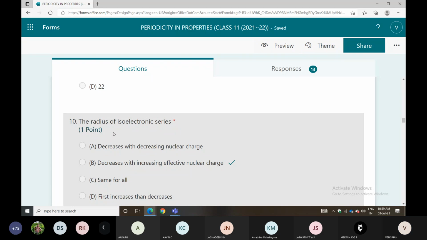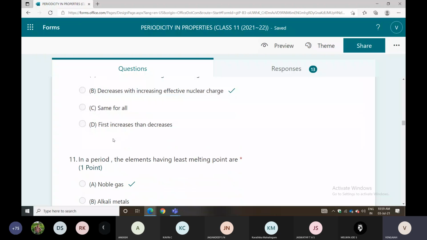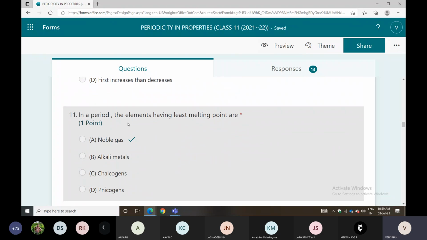Next one is the radius in an isoelectronic series. Here the radius decreases with increase in the effective nuclear charge. Next, in a period, which elements have the least melting point? In a period, the elements having the least melting points.